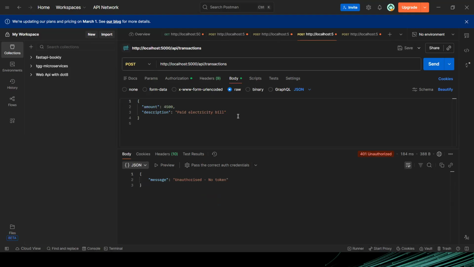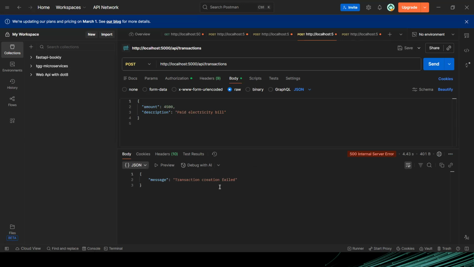So when I send this to our transaction AI service, it's going to categorize it for us and then give us the category. Then we'll use the category and create the main transaction and save it in our database. So if I click send, it's going to create it for us.